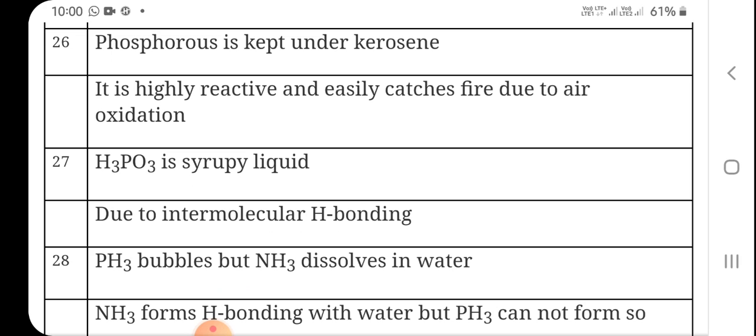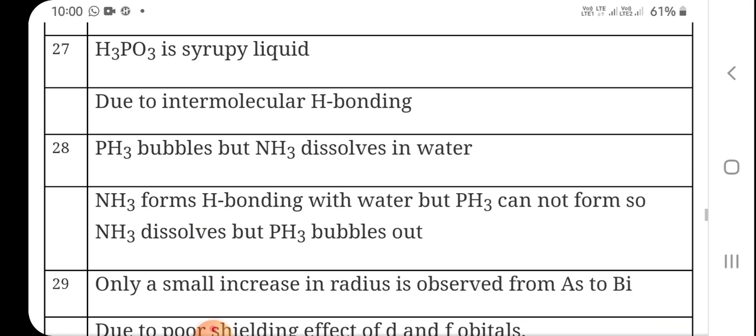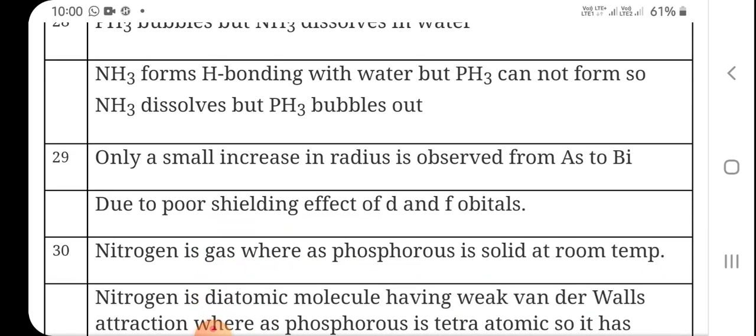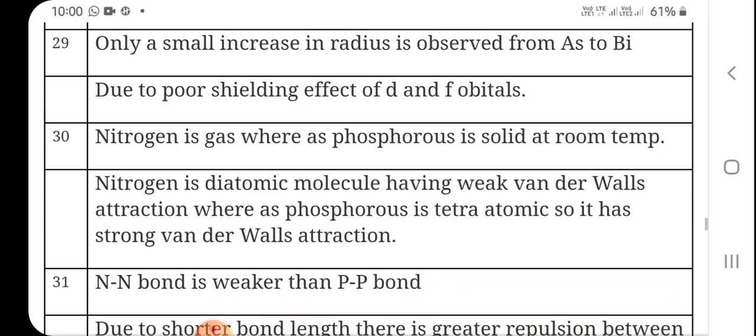H3PO3 is a syrupy liquid because it has intermolecular hydrogen bonding. PH3 bubbles out but NH3 dissolves in water because NH3 can form hydrogen bonds but PH3 cannot. Only a small increase in radius is observed from arsenic to bismuth because of the poor shielding effect due to the presence of 10 d electrons or 14 f electrons, intervening electrons, so the effective nuclear charge increases.